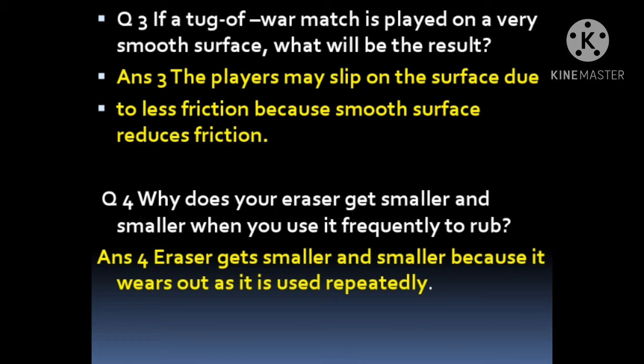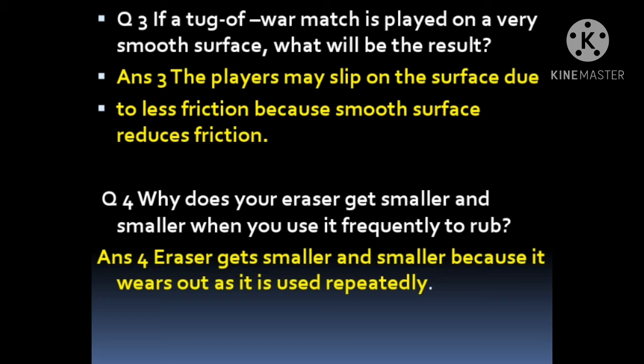Question number 3. If a tug of war match is played on a very smooth surface, then what will be the result? Tug of war game, I think children you know. Now children, if a tug of war match is played on a very smooth surface, then the players may slip on the surface. Due to smoothness, the friction decreases, due to the less friction on the smooth surface. So the surface becomes smooth, this reduces the friction and the players may slip.